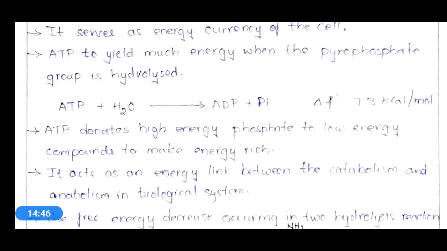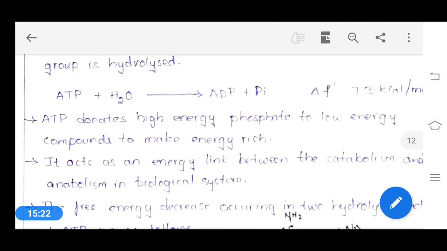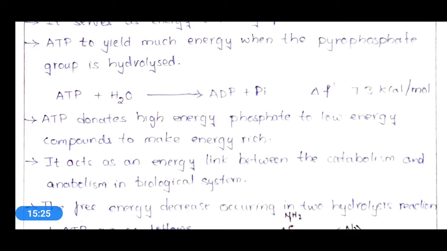In that reaction ATP is utilized, and one phosphate group is hydrolyzed from ATP and given to the glucose to make it energy rich and convert it into glucose 6 phosphate.